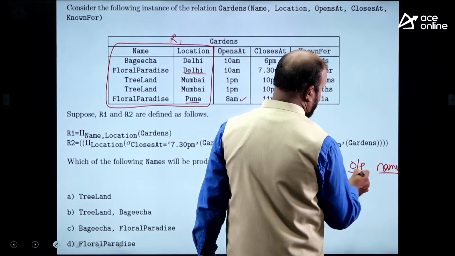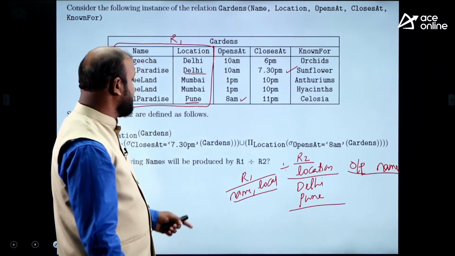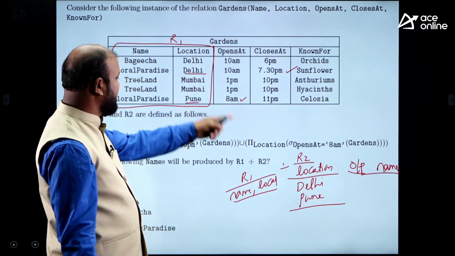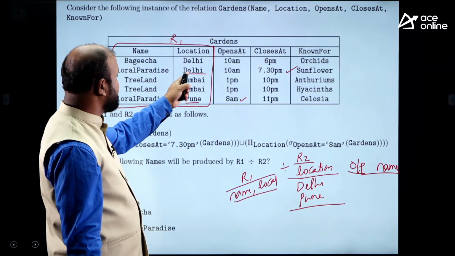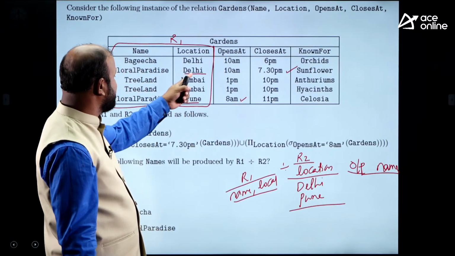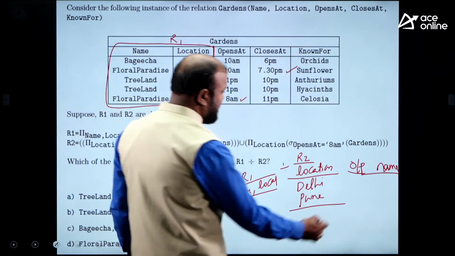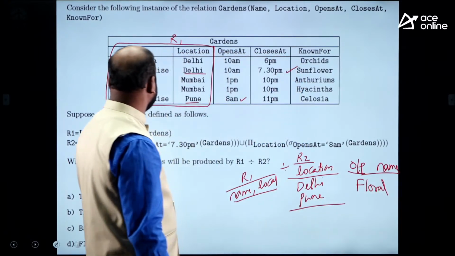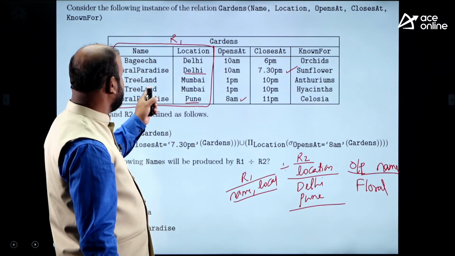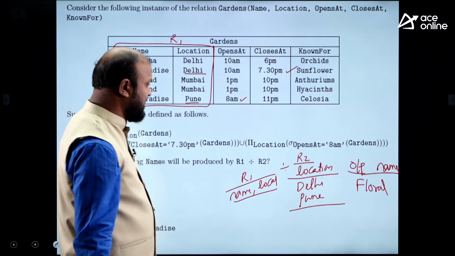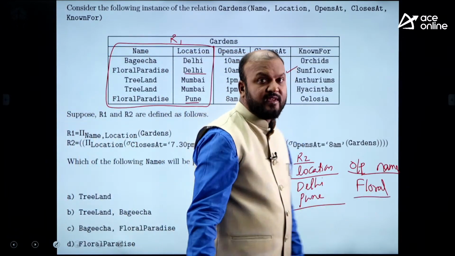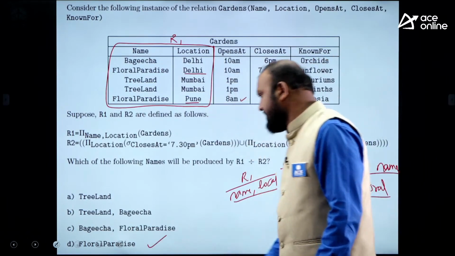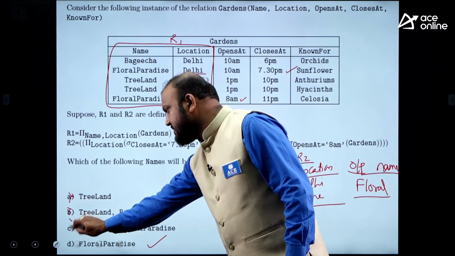And what names are going to be in the output? Look at this. Bagicha is there only one time. Bagicha is matching with Delhi but not Pune. Floral Paradise is matching with both Delhi and Pune. Look at Floral Paradise Delhi, Floral Paradise Pune. So you can see Floral Paradise in the output. And Treeland is matching with Mumbai. That is not there. Only the output is Floral Paradise. So Floral Paradise is option D, and D is the correct answer, and the remaining options are incorrect.